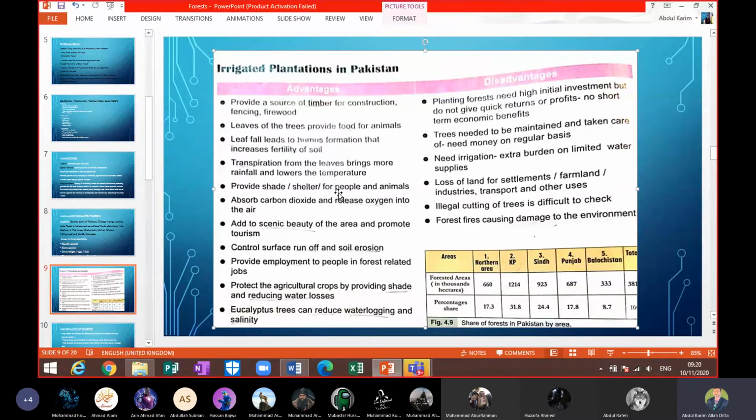Now we come to the disadvantages. Planting forest needs high initial investment, but does not give quick returns or profits. So no short-term economic benefits. It means that in the beginning, we have to buy the plants from a nursery.